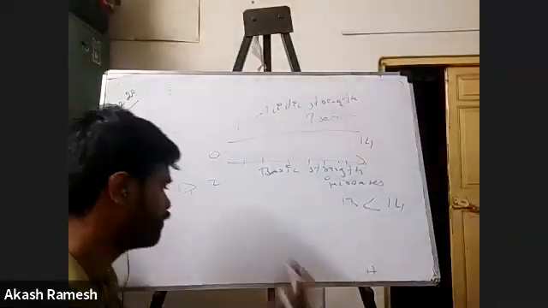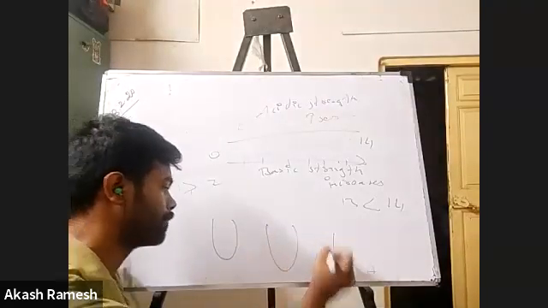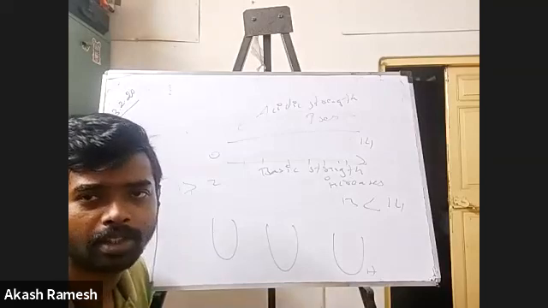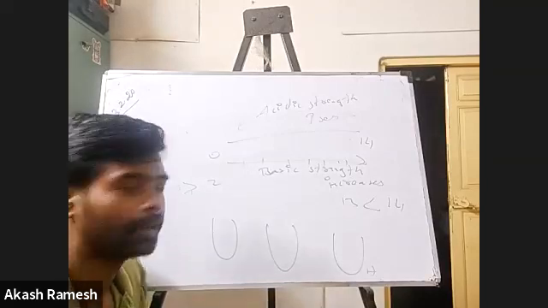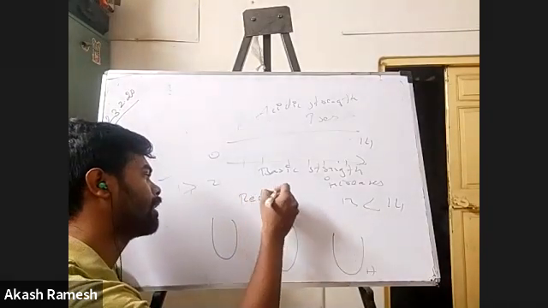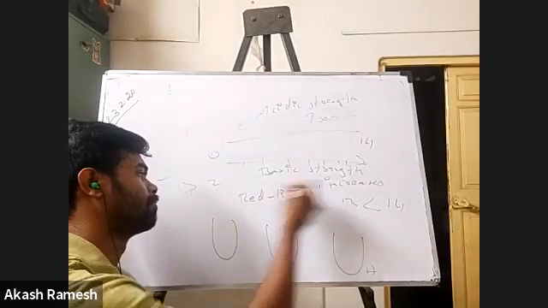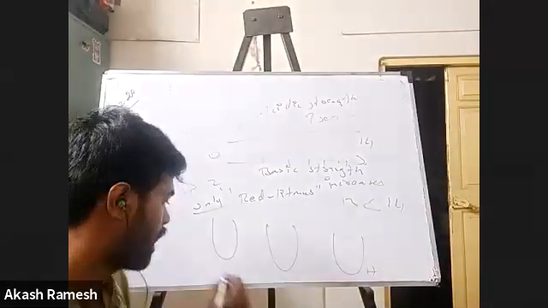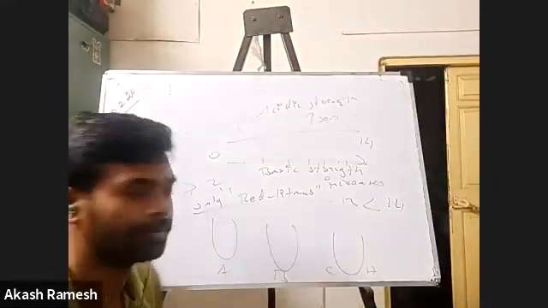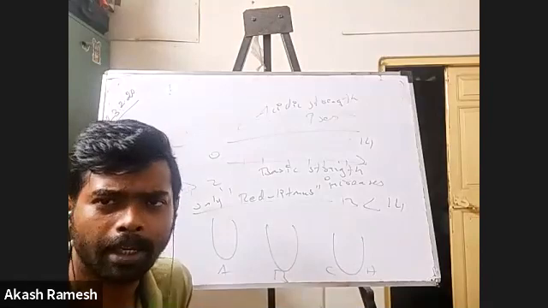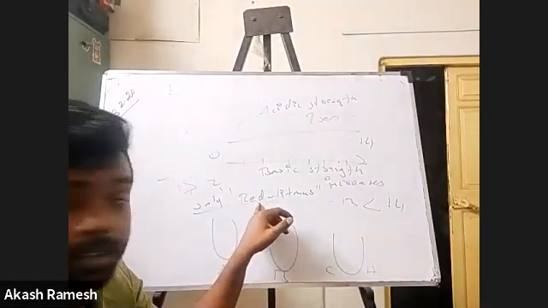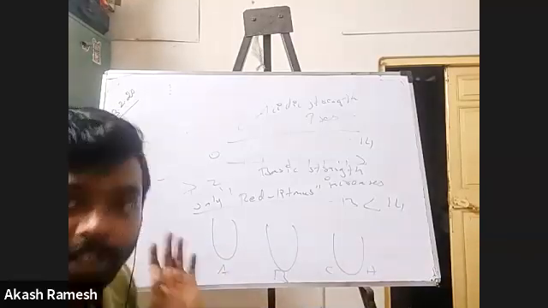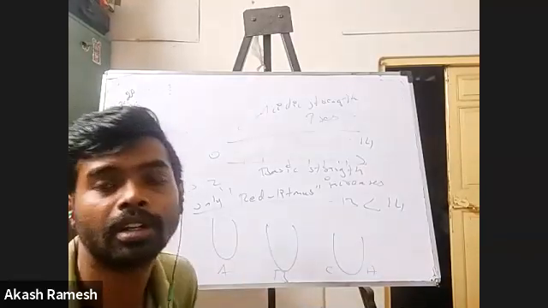Right. So I have 3 solutions with me, 3 test tubes. One is an acid, another is a base, another is a salt. Now say you have only red litmus with you. This is A, this is B, this is C. Tell me, with the help of red litmus only, how will you identify which is acid, which is base, which is salt?